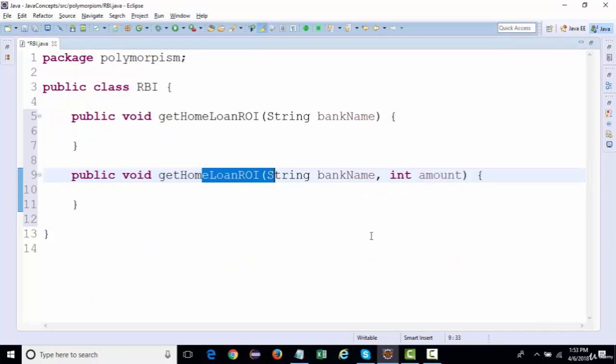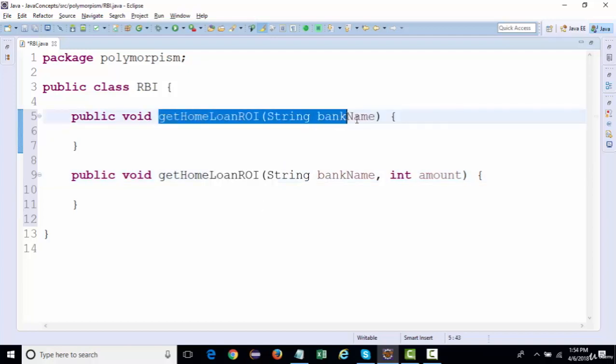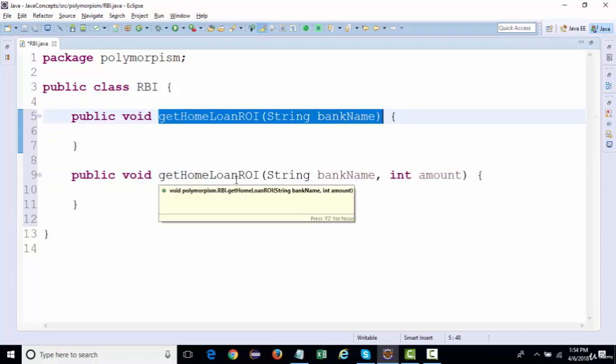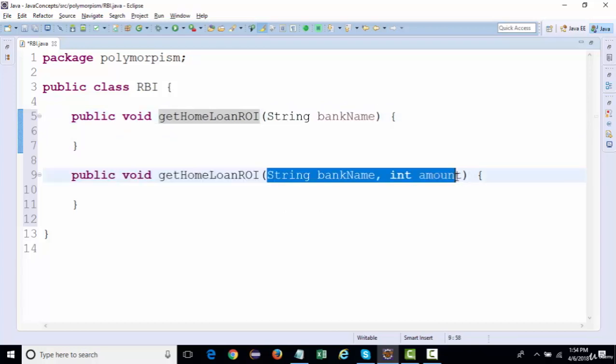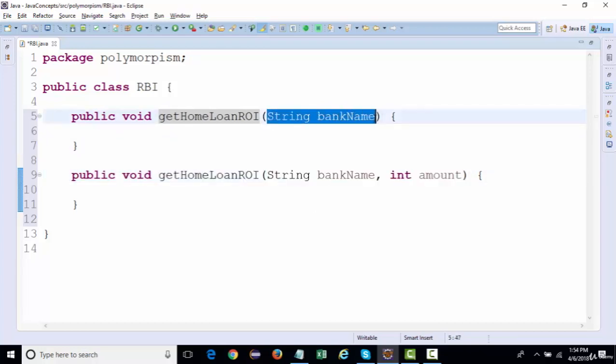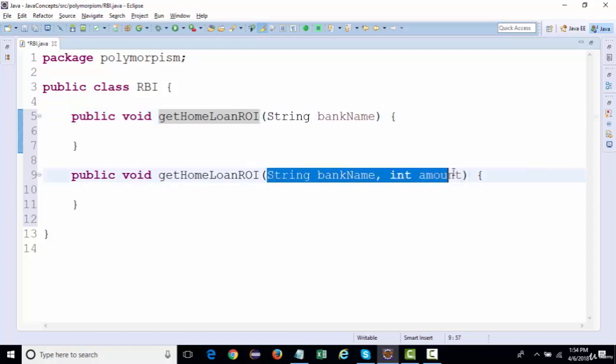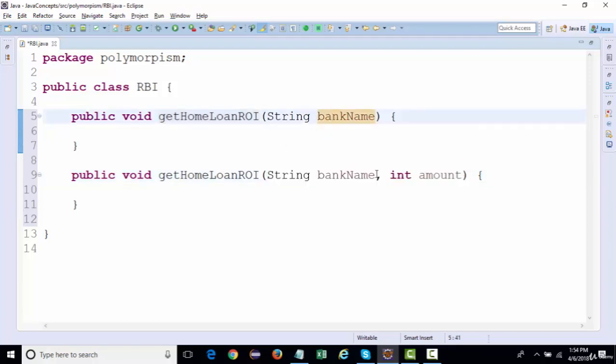Now, in how many ways can the method signature be different? When we are talking about overloading, we can have a different number of parameters. For example, this one contains only one parameter, and another method with the same name contains two parameters. The second way is that I can have the same number of parameters but with different types.